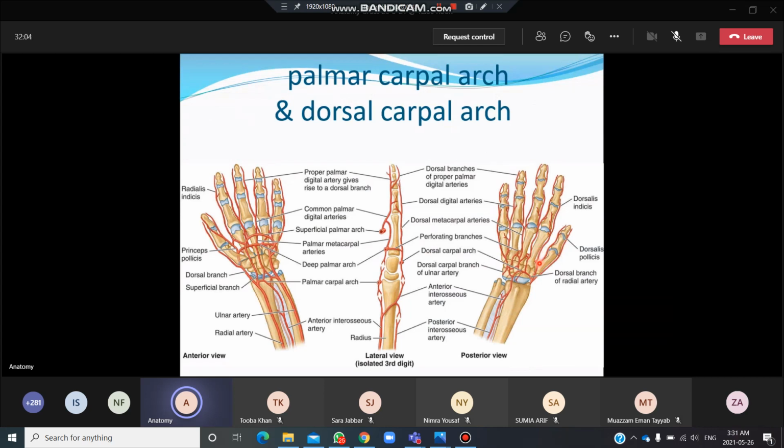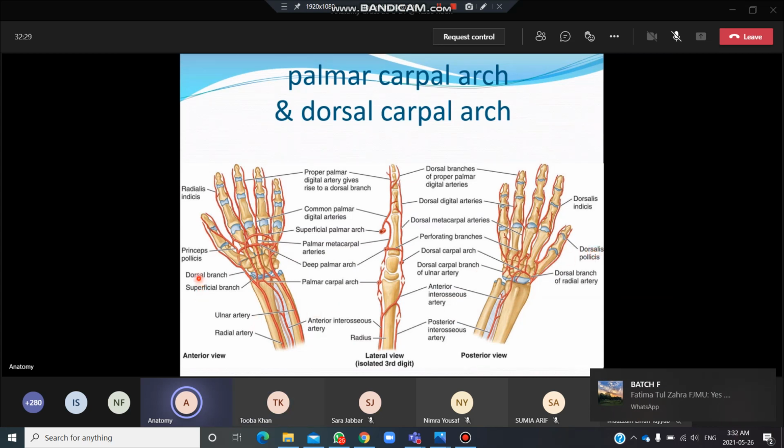आप देख रहे हो ये भी bifurcate हो रही है, आपके side of the thumb को भी supply कर रही है और side of the index finger को भी कर रही है. ठीक है, it is going to divide like this. After that, now the another important artery which is coming from it, the arteria princeps pollicis. Okay, this is the arteria princeps pollicis कहते हैं या dorsalis pollicis भी कह सकते हैं आप इसको.